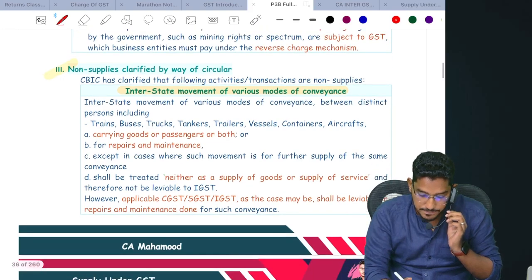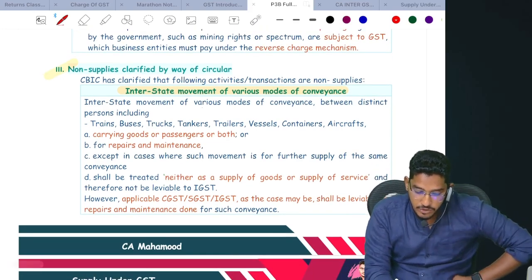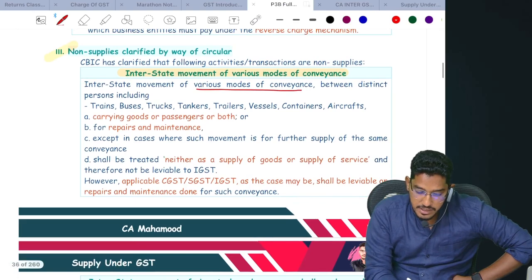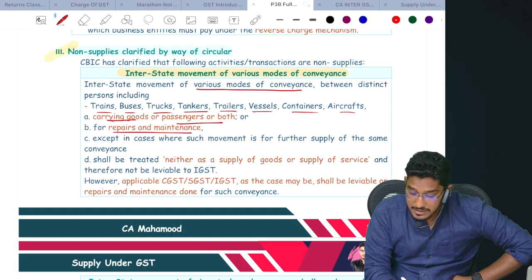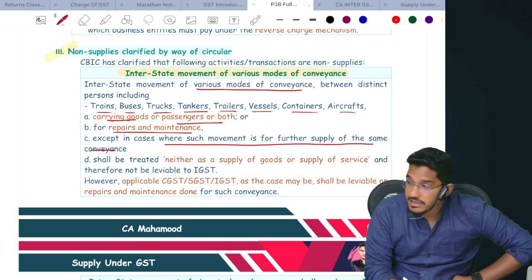If you see here: interstate movement of various modes of conveyance between distinct persons, including trains, buses, trucks, tankers, trailers, vessels, containers, aircrafts, carrying goods or passengers or both, or for repairs and maintenance, except where such movement is for further supply of the same conveyance.